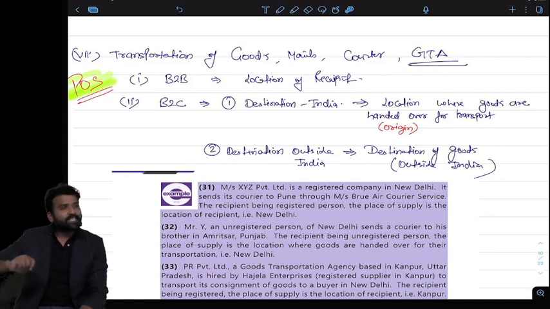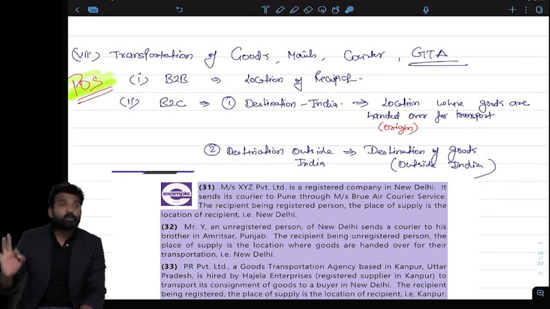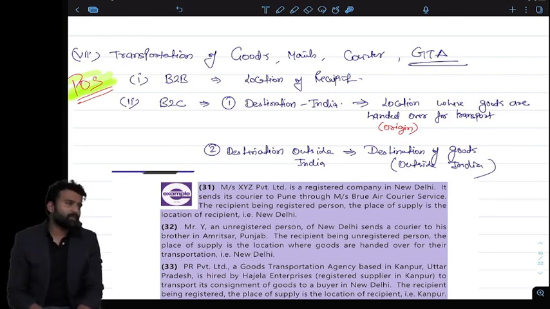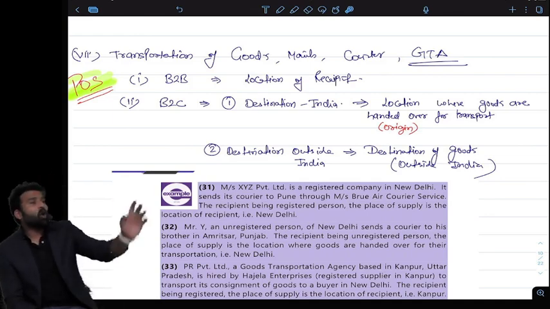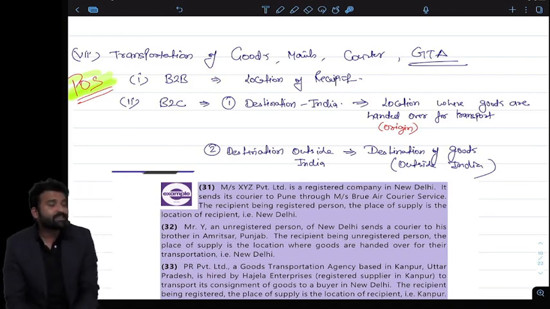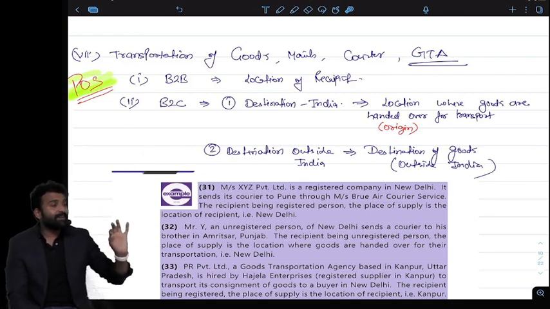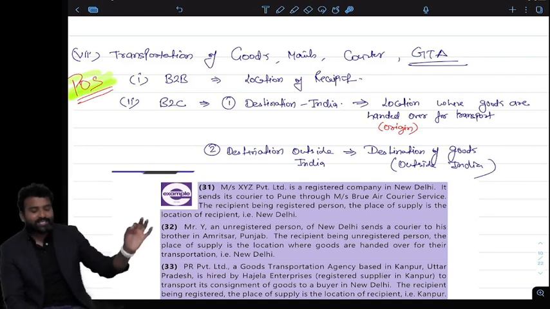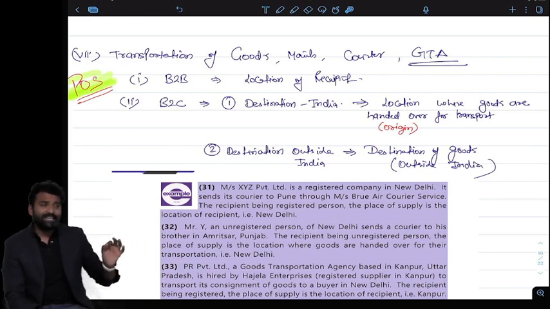If the transportation is within India, like domestic transportation, where the goods are handed over to the transporter, like I am handing over a parcel to the courier agency in Mumbai, so Mumbai will be the place of supply. But if the parcel is going outside India, it's an abroad parcel, then the destination will be the place of supply. So if a courier agency is transporting a parcel and that parcel is going abroad, then it will be treated as export because destination is outside India. So the place of supply will be outside India. It will be treated as export.